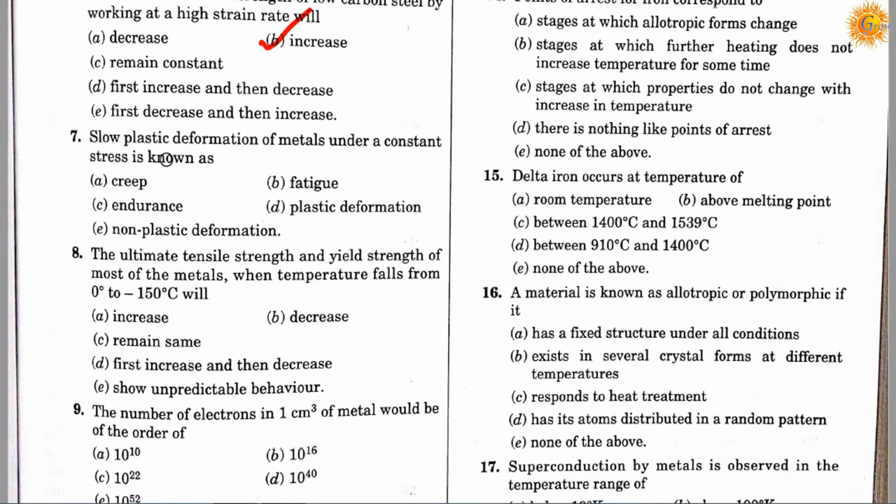Question number 7. Slow plastic deformation of metals under a constant stress is known as: option A, creep; option B, fatigue; option C, endurance; option D, plastic deformation; option E, non-plastic deformation. Correct answer is A. It means slow plastic deformation of metals under a constant stress is known as creep.